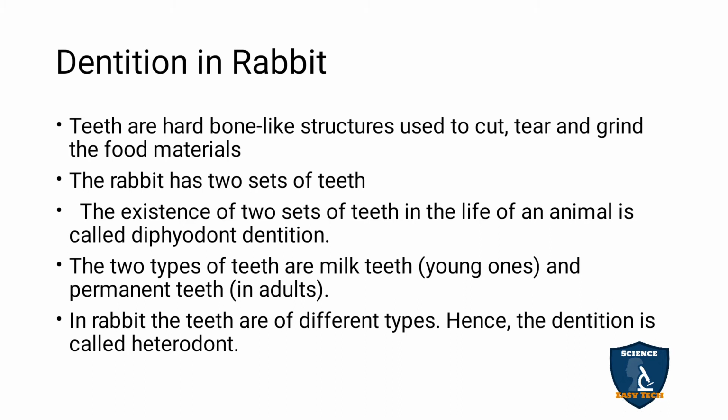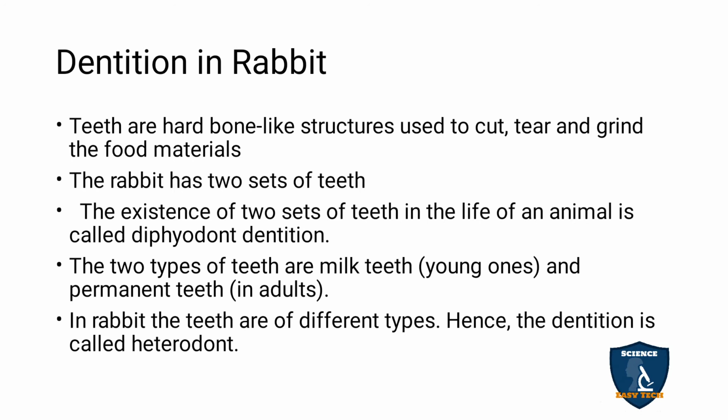Because of the two sets, it is called diphyodont dentition. Diphyodont, because the teeth come in two sets. The two types of teeth are milk teeth and permanent teeth. Milk teeth are seen in the young ones and permanent teeth are seen in adults. As we also have milk teeth, at the age of 6 we lose them and get the permanent teeth. Like that, the rabbit also possesses milk teeth and permanent teeth.